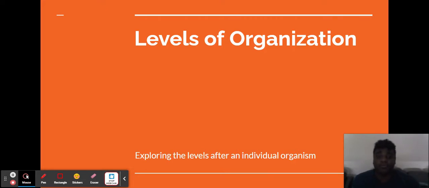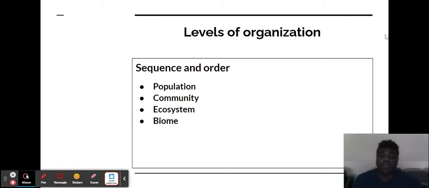Today, we'll be going over the levels of organization, and this is after the organism. If you guys recall, we did levels of organization before, but we went from atom to molecule to cell to tissue to organ to organ system to organism. Well, this will be what happens after that. So now we have population, community, ecosystem, and biome.